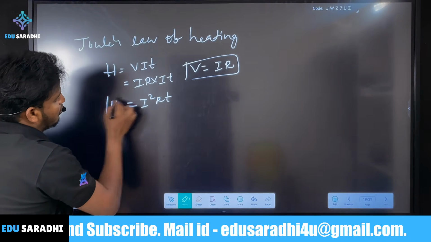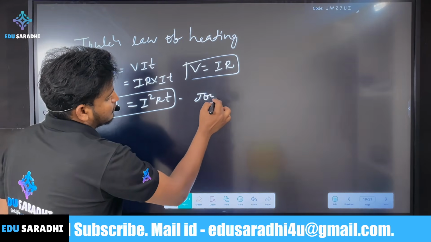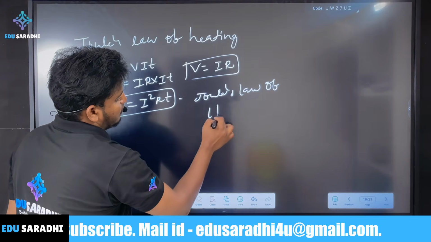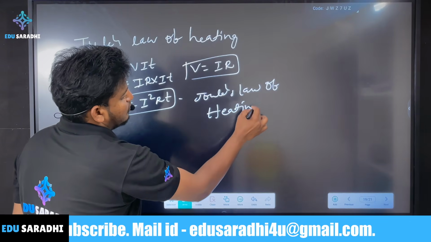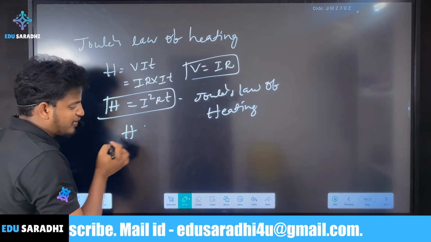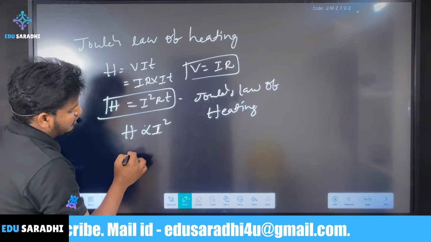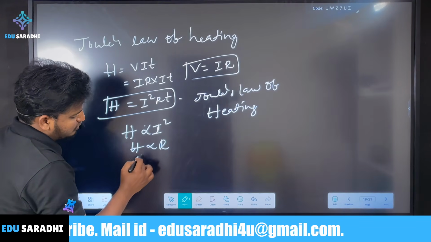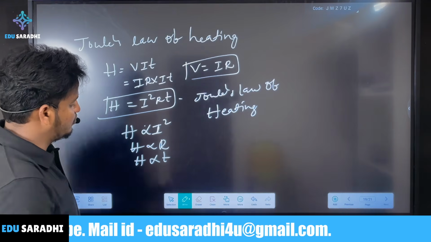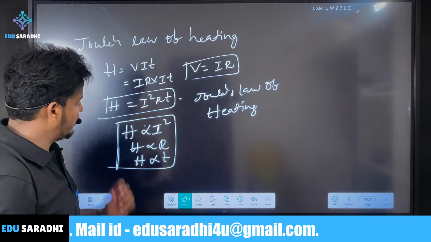So this is called Joule's law of heating. The heat liberated or dissipated is directly proportional to I square, directly proportional to R, and directly proportional to the time taken for the charges to move across the conductor. So this is the heat produced here.